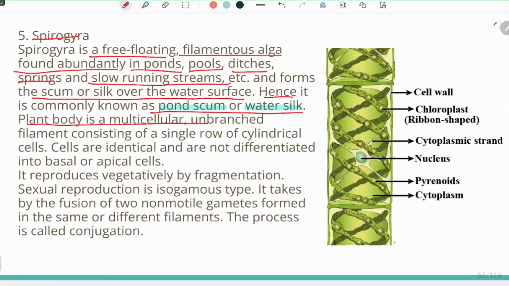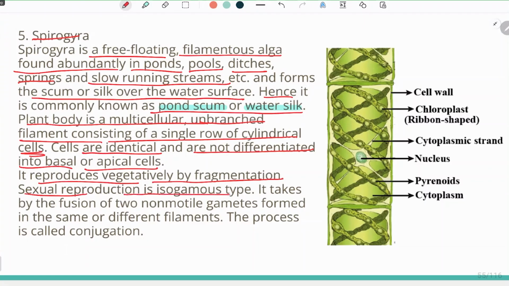The plant body is a multicellular unbranched filament consisting of a single row of cylindrical cells. A single row of cells which are rectangular in shape is Ulothrix, but a single row of cells which is cylindrical in shape is mainly Spirogyra. The cells are identical and are not differentiated into basal or apical cells, like in Ulothrix, where we know there was a basal cell and an apical cell. It reproduces vegetatively by fragmentation.